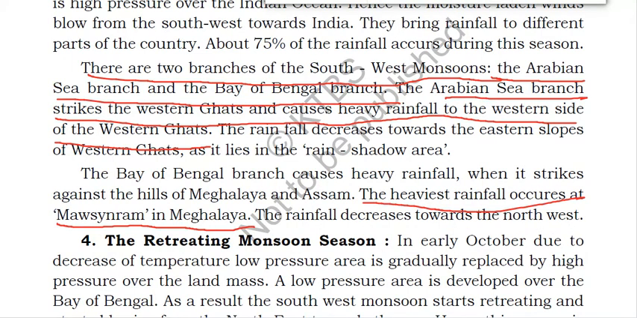So what we have read about the two branches of southwest monsoon: the Arabian Sea branch and the Bay of Bengal branch. The Arabian Sea branch will strike the Western Ghats and cause heavy rainfall to the western side of the Western Ghats, right? And the Bay of Bengal branch, when it strikes against the hills of Meghalaya and Assam, will cause heavy rainfall, and the heaviest rainfall will occur at Mawsynram in Meghalaya, and it will decrease towards the northwest.